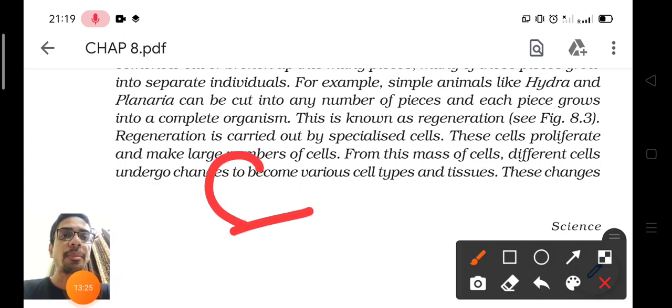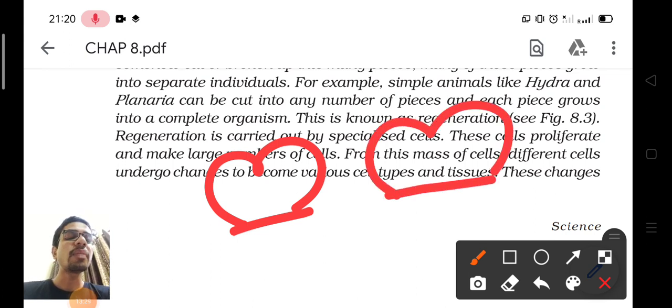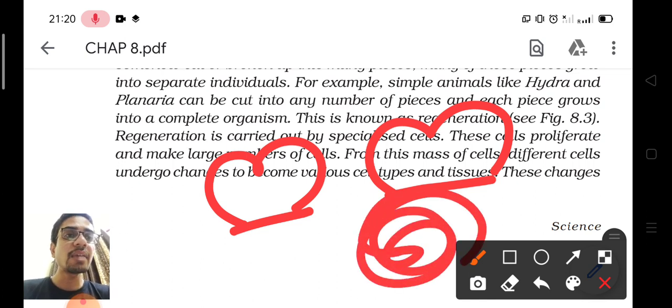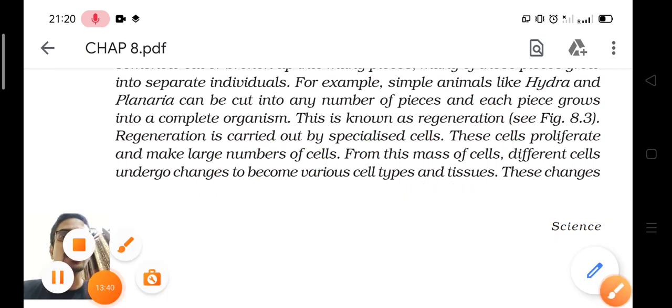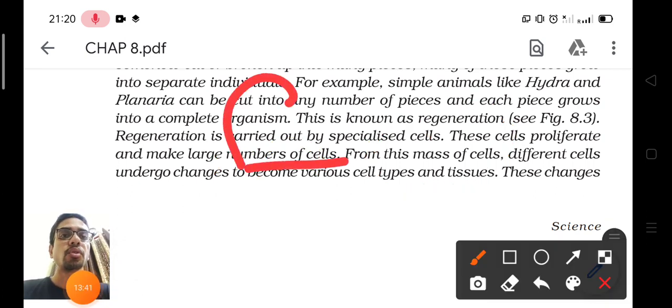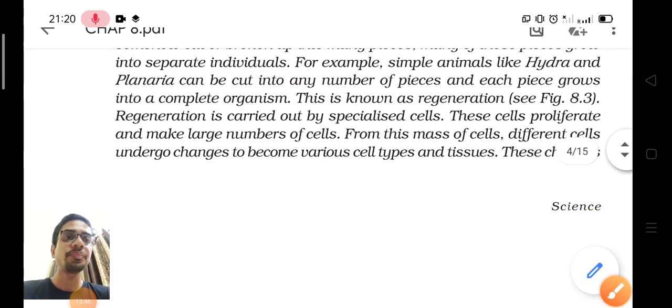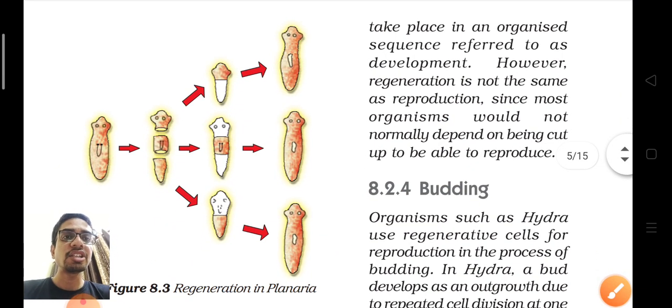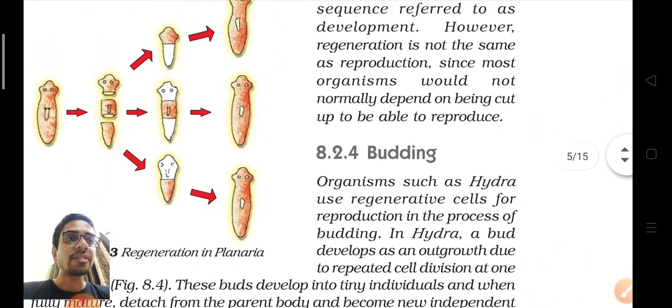This is the upper part of planaria. First, the broken pieces, the lower part is formed like a thick mass of cells. And after that, this mass of cells divides into various types of cells like this. Okay, so this is regeneration that takes place in planaria and hydra.